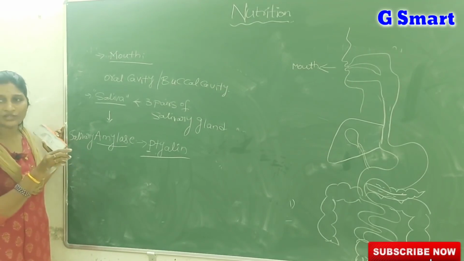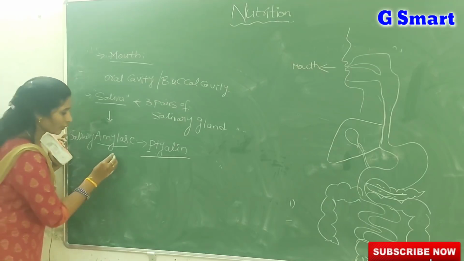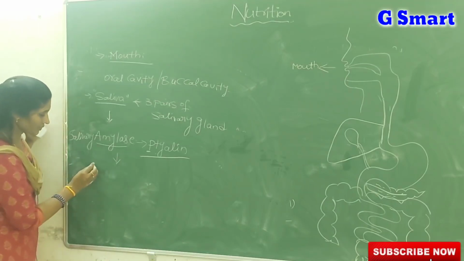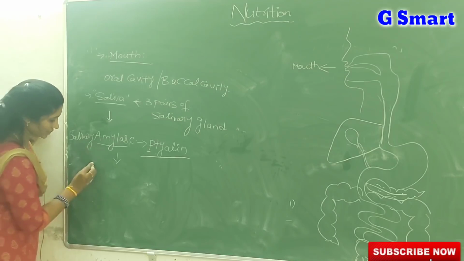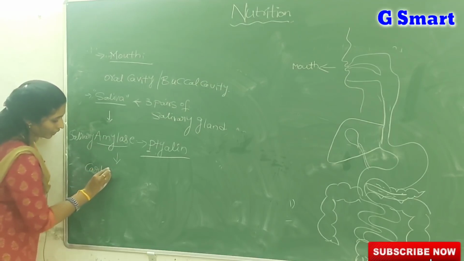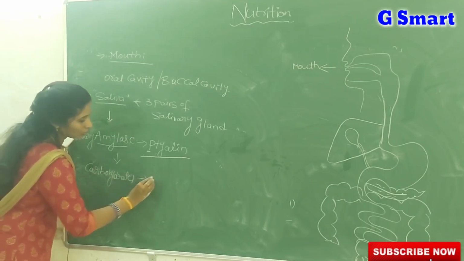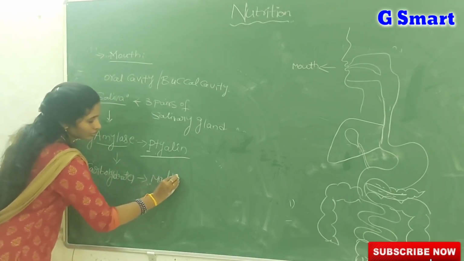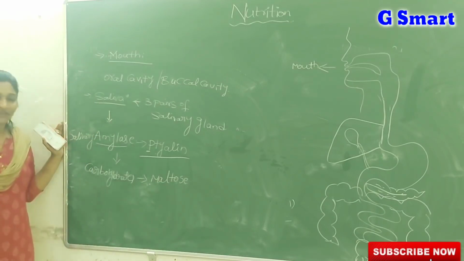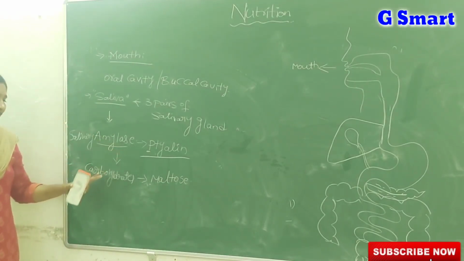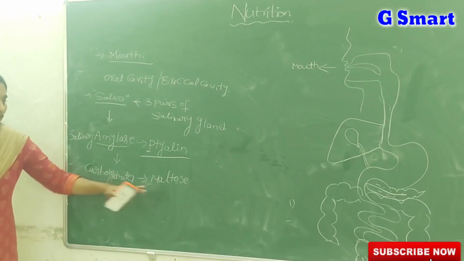Once, if you hear the name amylase at any time in the digestive system, it specifically acts on which food substance? Carbohydrates. So amylase acts on the carbohydrates and converts carbohydrates into maltose. What is the action of salivary amylase or ptyalin? Salivary amylase breaks down the carbohydrates into maltose.